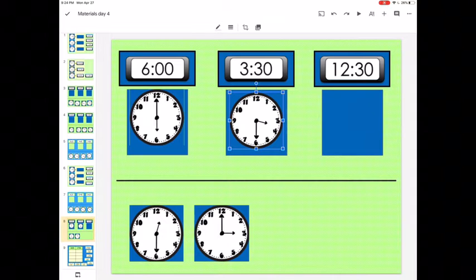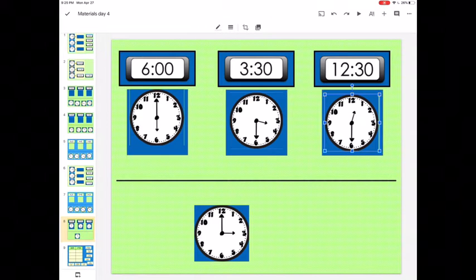Last one. 12:30. Oh, we know that the 30 is half hour, so the minute hand is going to be on the 6. And we know that the first spot in the digital clock is the hour, so the hour is 12. So we need to find the analog clock that has the minute hand at 30 minutes, which is the 6, and the hour hand in between 12 and 1. Right here.